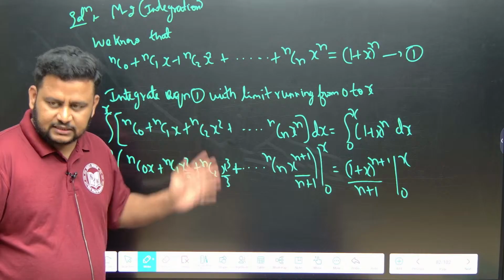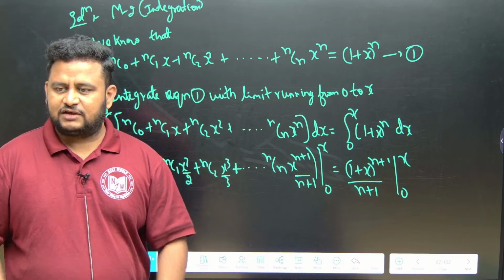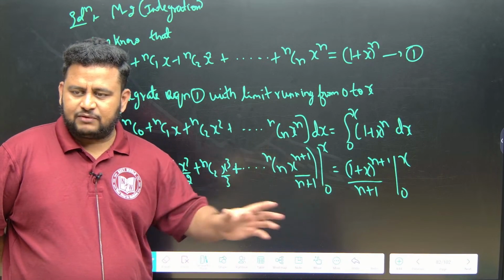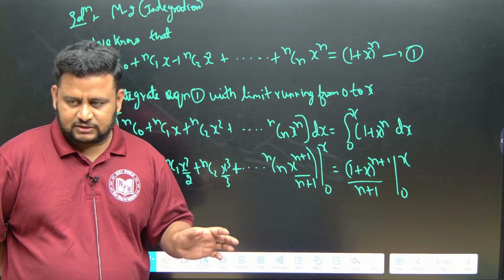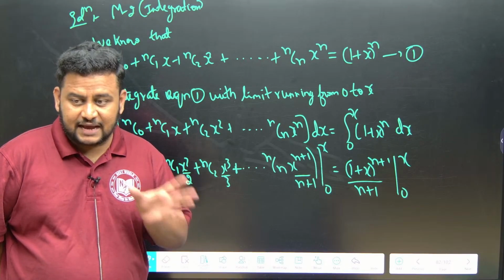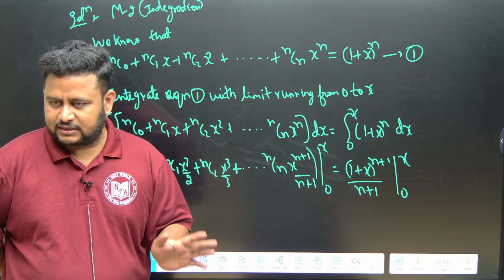Limit means the boundary. Suppose you are traveling from place A to place B, but I want only the area covered from place A to a place C in between. That is, I am limiting the value. So from A to C only I want, that is the meaning of limit, understood?